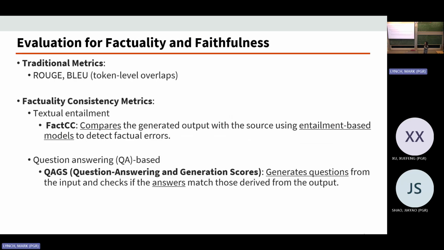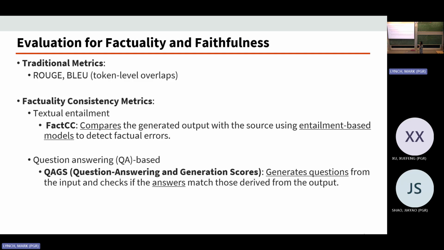Evaluation for factuality and faithfulness. Also, please stop me at any time if you get confused at any point, because it's my first time delivering this to the math department, and I'm afraid of not explaining the definitions well. We have the traditional metrics called ROUGE and BLEU. They are based on token level overlaps between the reference text and the output text.